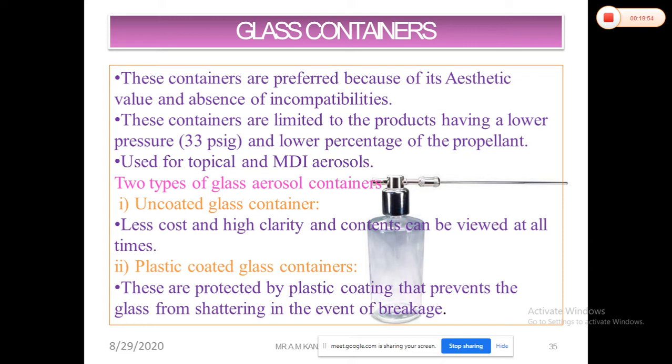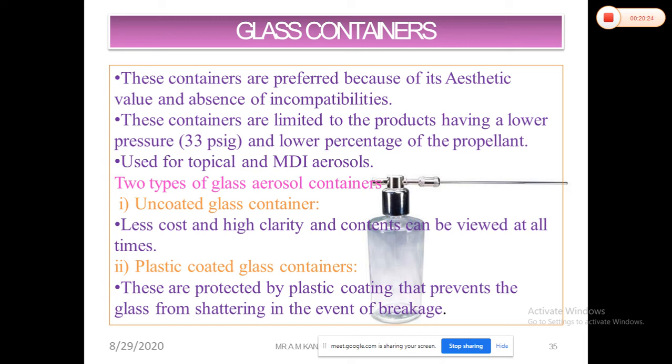But in the same way, if you are using the plastic coated glass container, this is protected by the plastic coating, and that prevents the glass from shattering in the event of breakage. So sometimes during breakage, that plastic coating, or the shock absorbing capacity of your glass, will increase because of the plastic coating. So in plastic coated containers, we can maintain pressures up to 30 to 35 psi. Okay, so these are the types of containers.